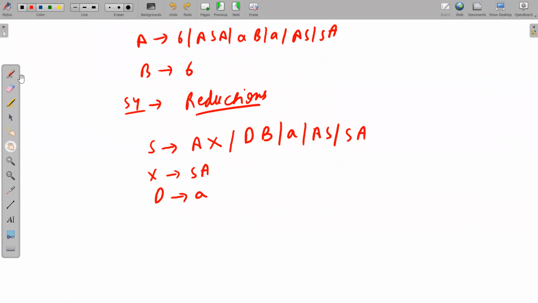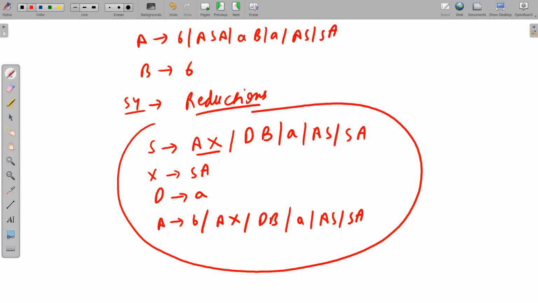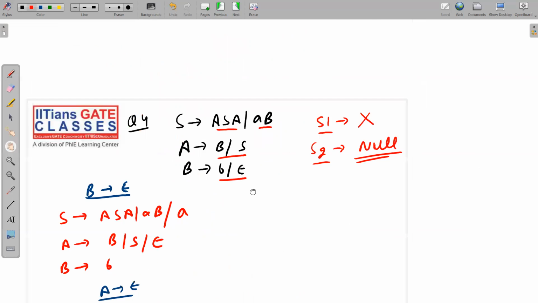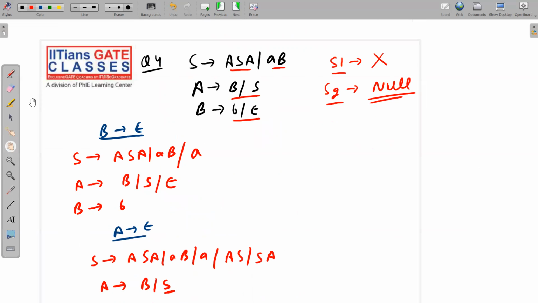A implies small b is in CNF, no problem. ASA, so I have already told you, take it as AX. Next is DB. Copy paste all these things. Then we have A, then we have AS, then we have SA. That's it. So this is my final grammar. This is the final CNF for the given CFG.